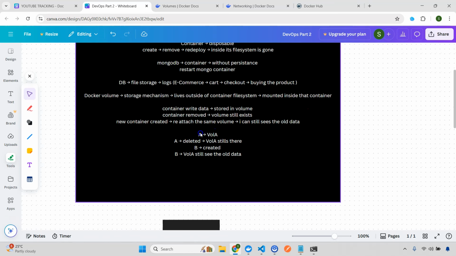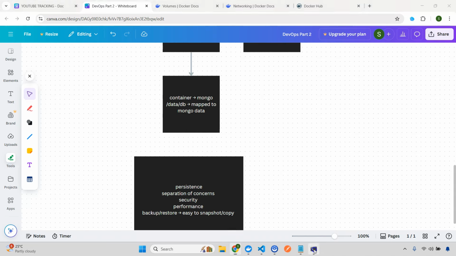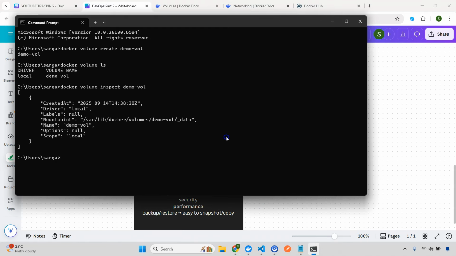So let's say I start a new container with a named volume A, and this is my Mongo container. I delete the Mongo container, but my volume A data should be there because I'll be inserting some data here. Then I'll create a new container and I'll mount the same volume A data with the B container, and I want to see the existing old data here.